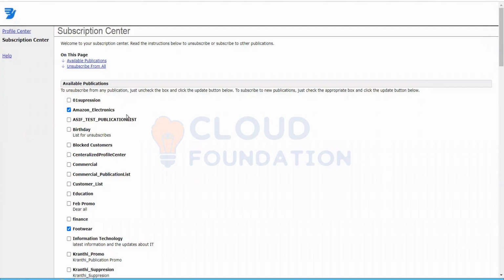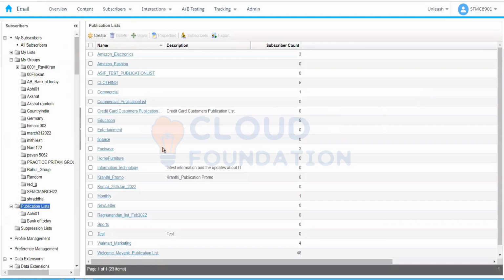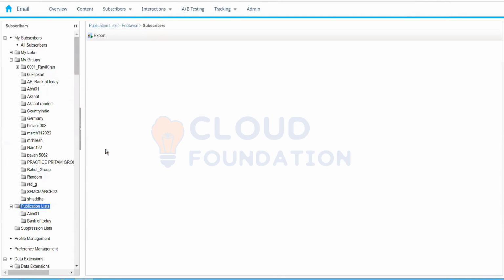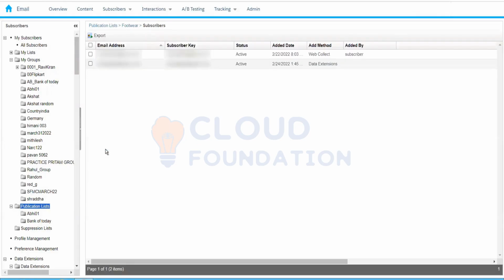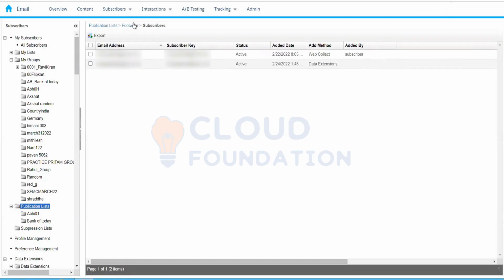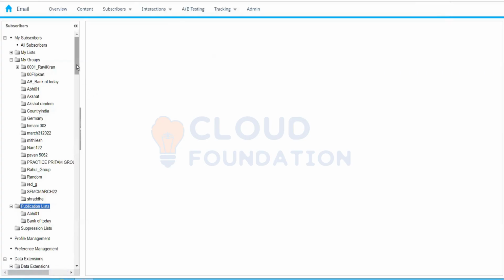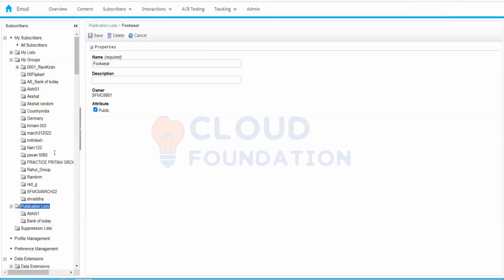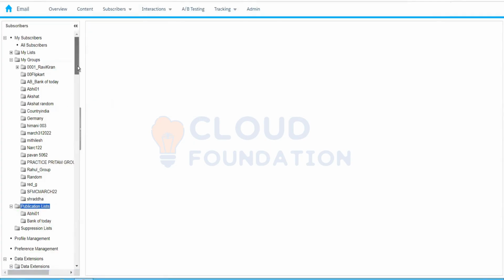If it is active, then send it normally. Otherwise, if it is unsubscribed, exclude. Sometimes it has this kind of problem, but it is added.